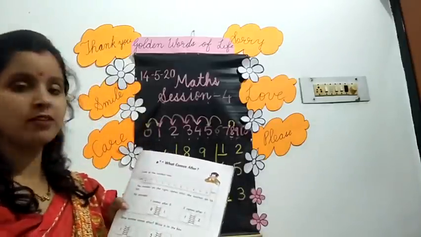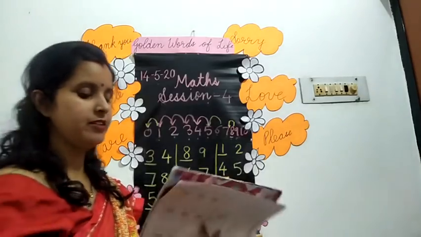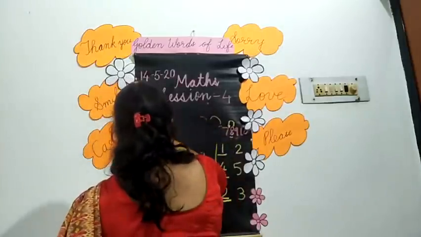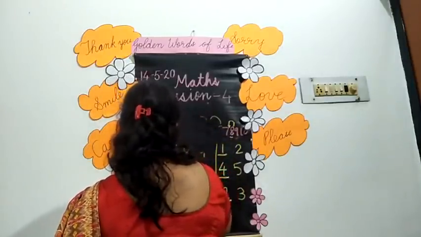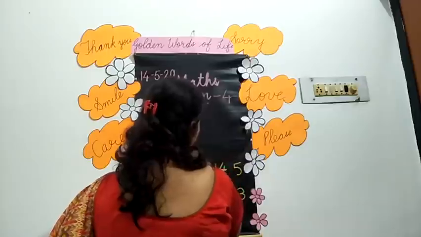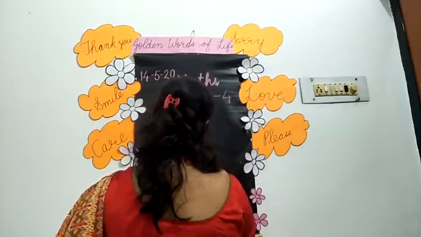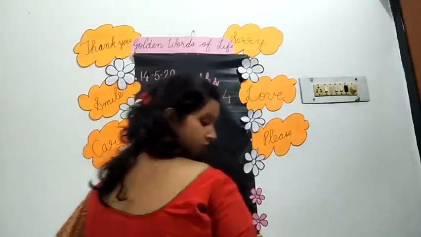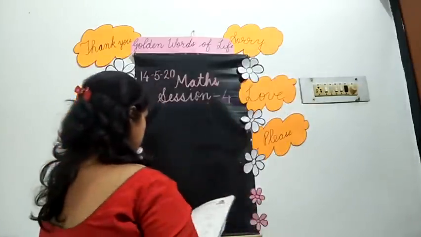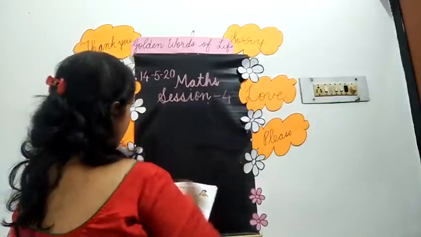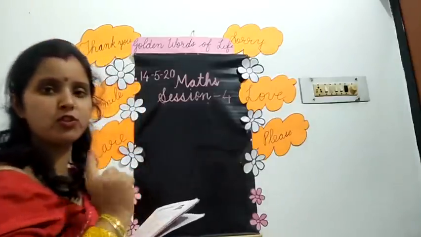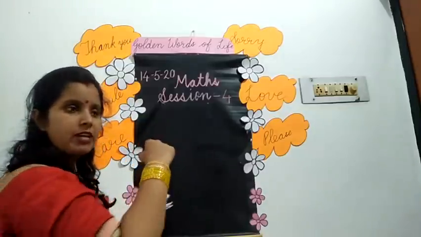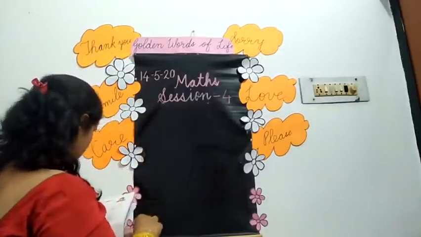Page number 13. We will do what comes after. After means बाद में. Means जो नंबर लिखा है उसके बाद क्या कौन सा नंबर आएगा? What numbers will come after? Okay, we will follow the same, but here numbers will go left to right. In before, numbers are coming right to left, but in after, numbers will go left to right. Just see.